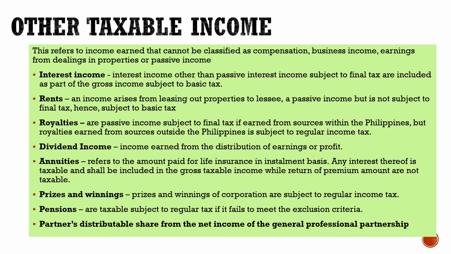So what are the other taxable income? This refers to income earned that cannot be classified as compensation. They also cannot be classified as business income, earnings from dealings in properties, or passive income. So what are those taxable incomes? We have interest income, the rents, royalties, dividend income, annuities. You have also prizes and winnings, pensions, and partners' distributable share from the net income of the general professional partnership.